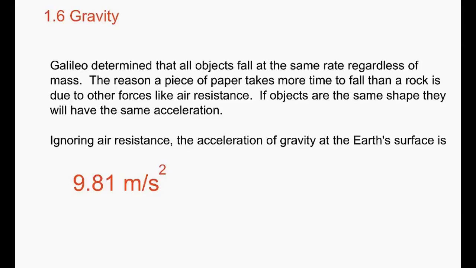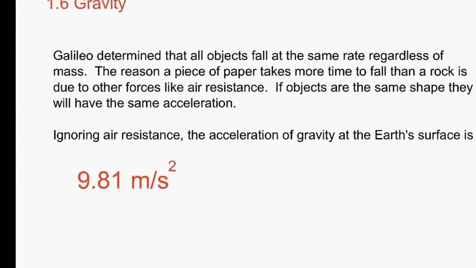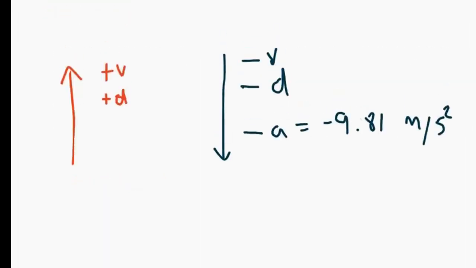So the key idea to remember is that gravity will be the same at all times. It's always going to pull things downwards to the surface of the Earth, and the rate that we've calculated over the years to be the most accurate is 9.81 meters per second squared. So you're always going to use 9.81 for all your calculations.